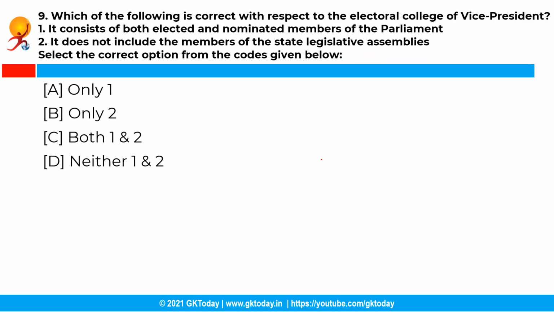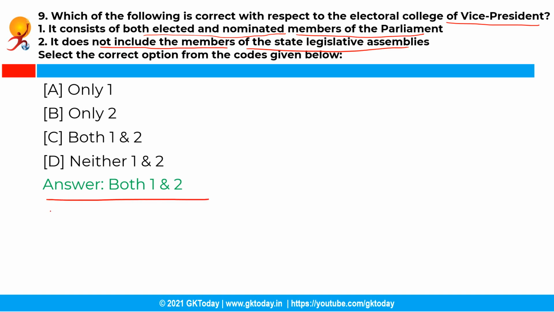Now the next question is, which of the following is correct with respect to the electoral college of vice president? So first is, it consists of both elected members and nominated members of the parliament, and secondly, it does not include the members of the state legislative assemblies. So you have to select the correct options from the codes given below. So the correct answer is option C, that is both 1 and 2 are correct. See, the electoral college for the election of the vice president consists of both elected and nominated members of the parliament, and it does not include the members of the state legislative assemblies.